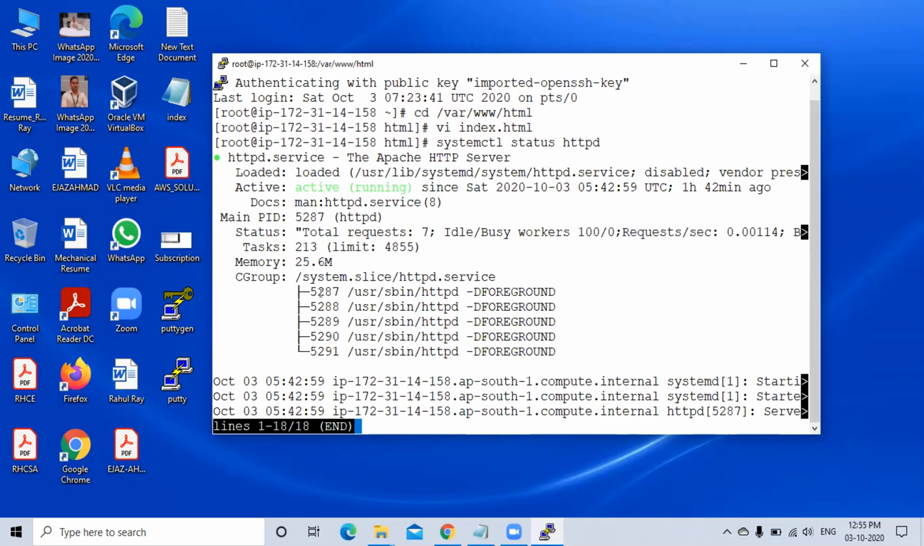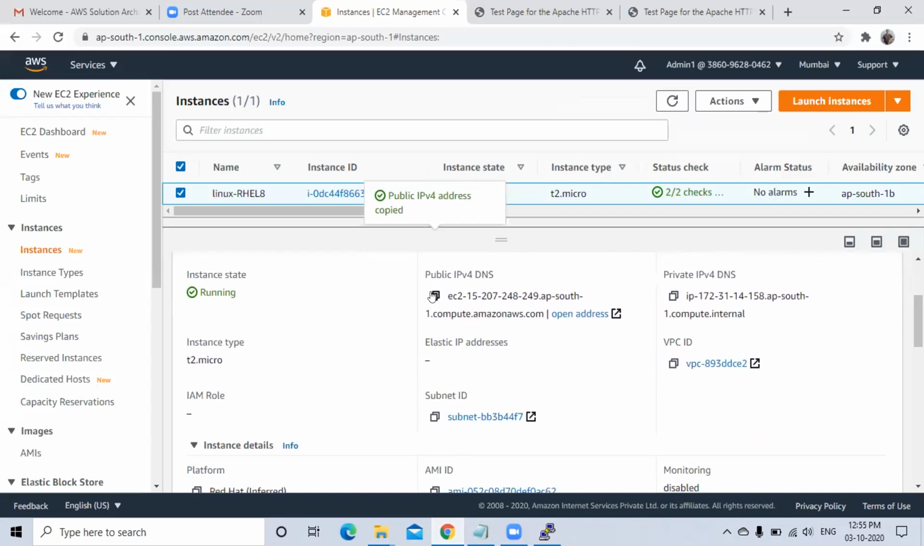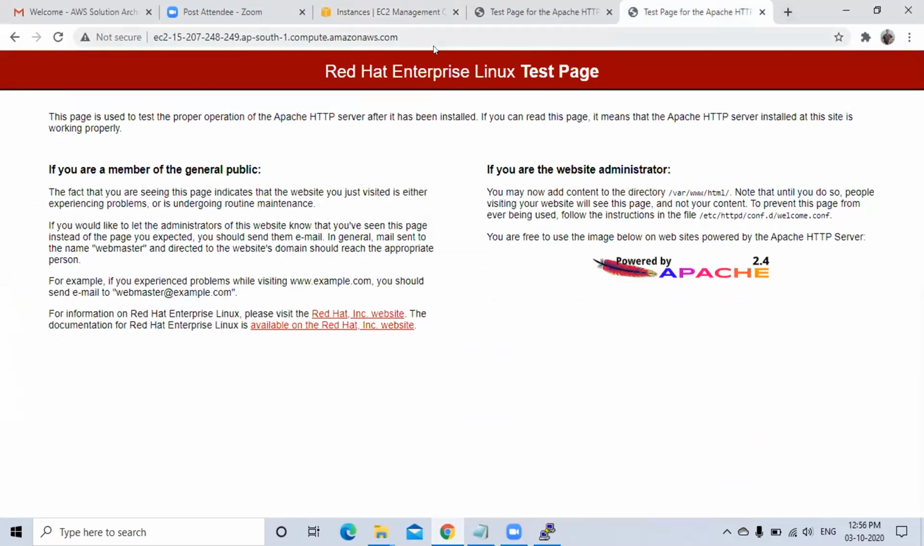Go to the console. Take the public IP. Put it somewhere. I'm doing that. It was the previous one, which is the default.